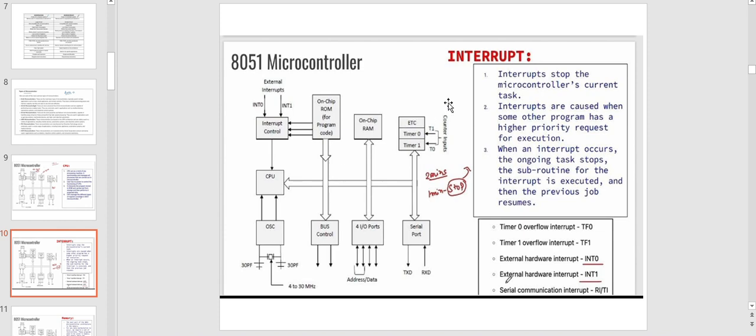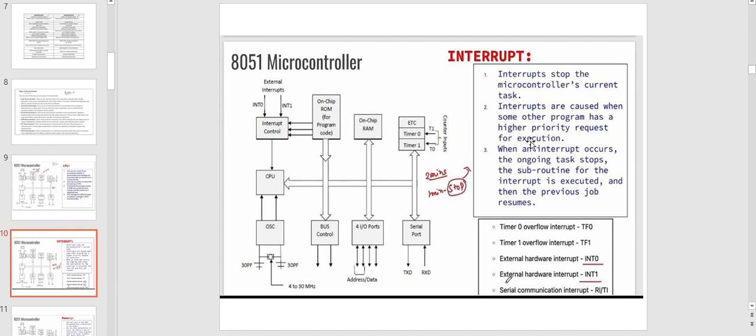Then we move on to interrupts. When an interrupt occurs, the ongoing task stops. The subroutine for the interrupt is executed and then the previous job resumes. It is handled by the microcontroller. It is the main task for the microcontroller.